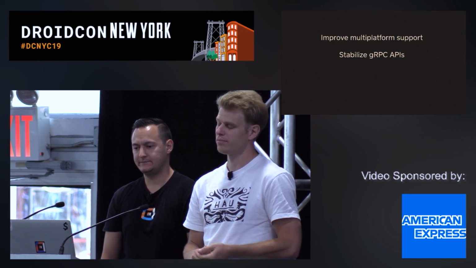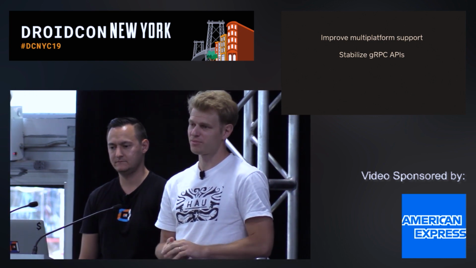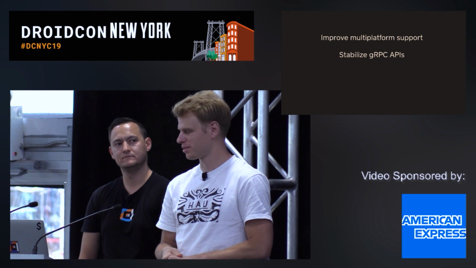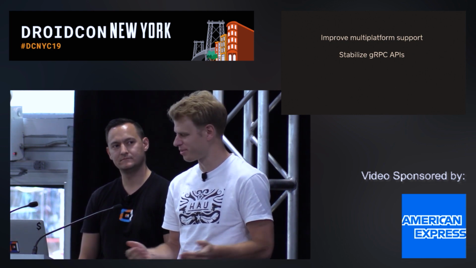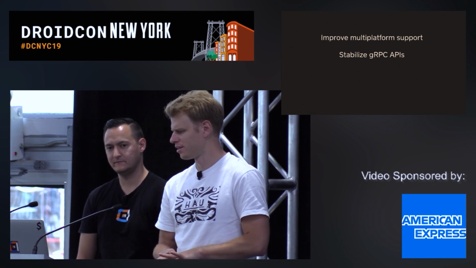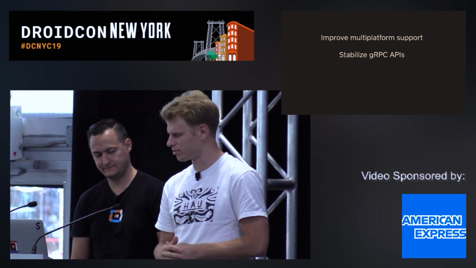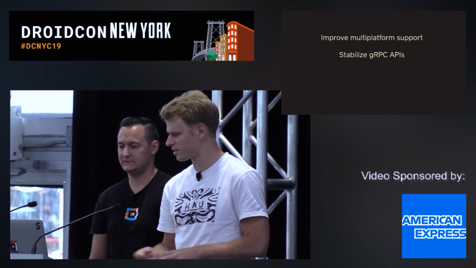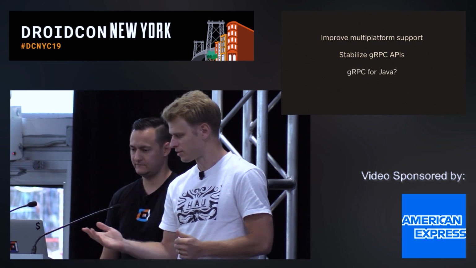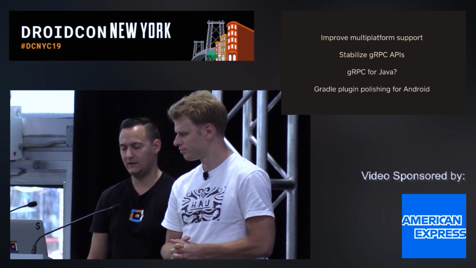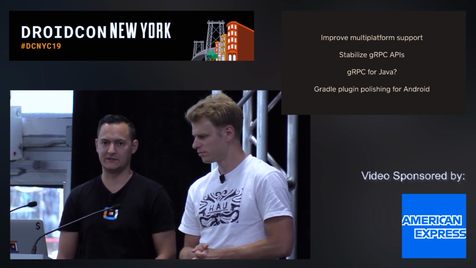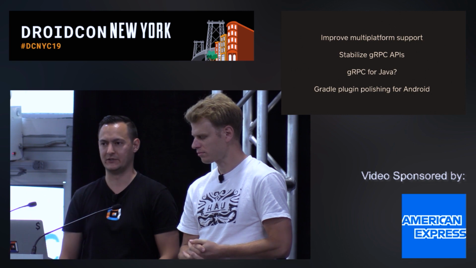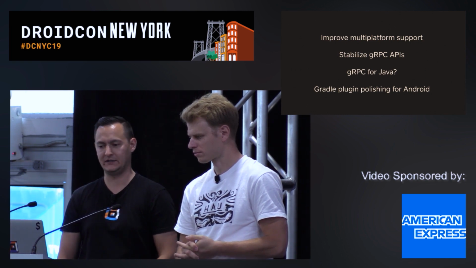Like, I think we should generate some Java interface, at least for the server, because servers are slow to migrate, maybe. I don't know. And there are a few things we want to polish around the dependencies. And so, as I said, maybe for Java. Yeah, and our Gradle plugin is almost ready. Still polishing some things specifically for Android, and soon it's going to be ready to go.